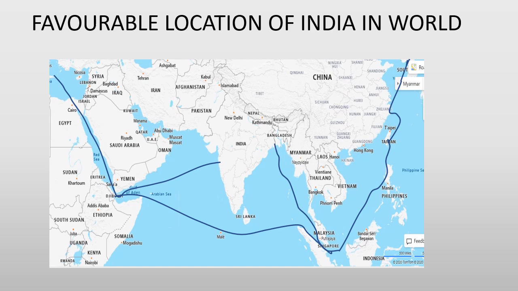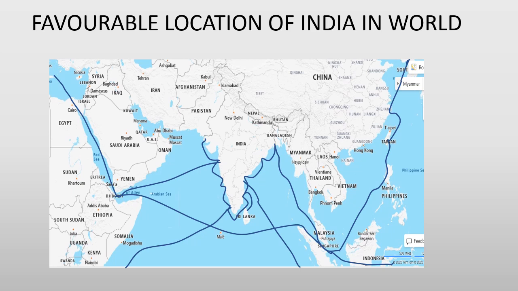Countries trading with each other pass through this route, and India takes advantage of this. As we know, India has a long coastline. Due to this long coastal border, it easily connects to other countries via sea route, water route, which is the cheapest means of transport.